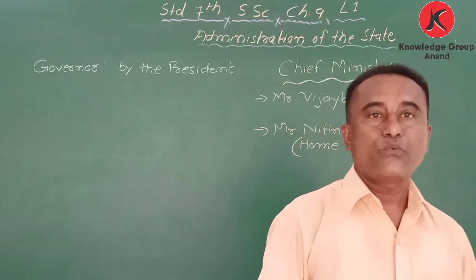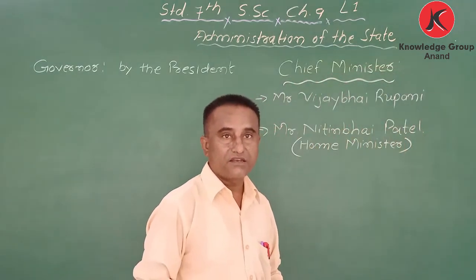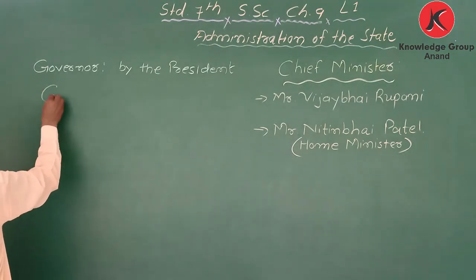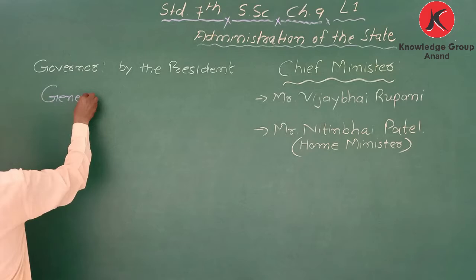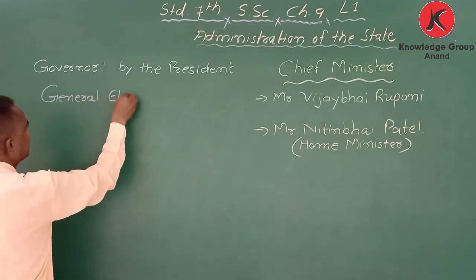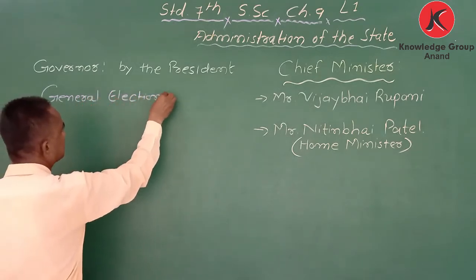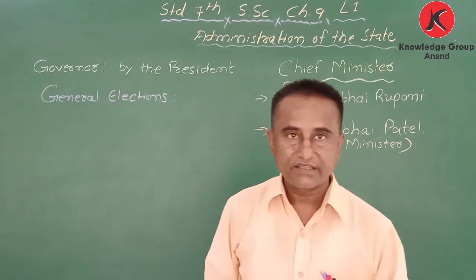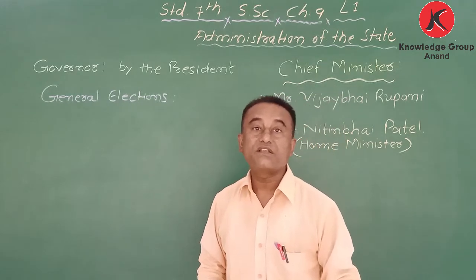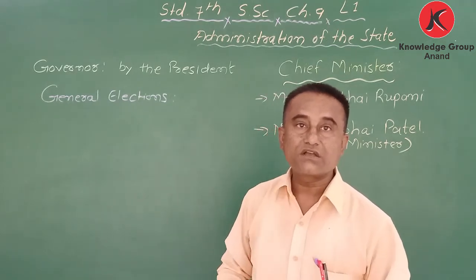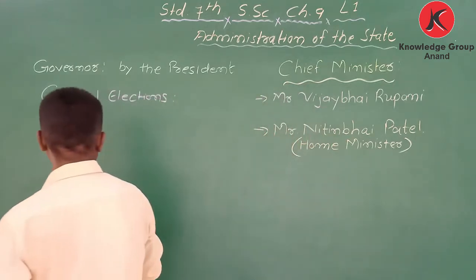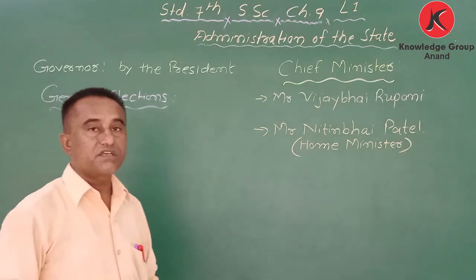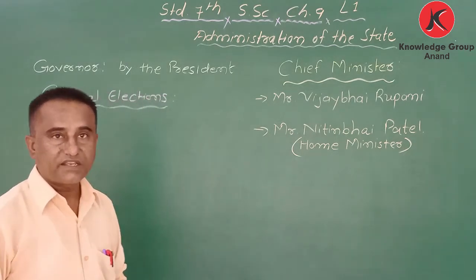My dear student, when the general elections are held in the state for the members of the legislative assembly, after that election, a chief minister is appointed. Got it? He is elected.